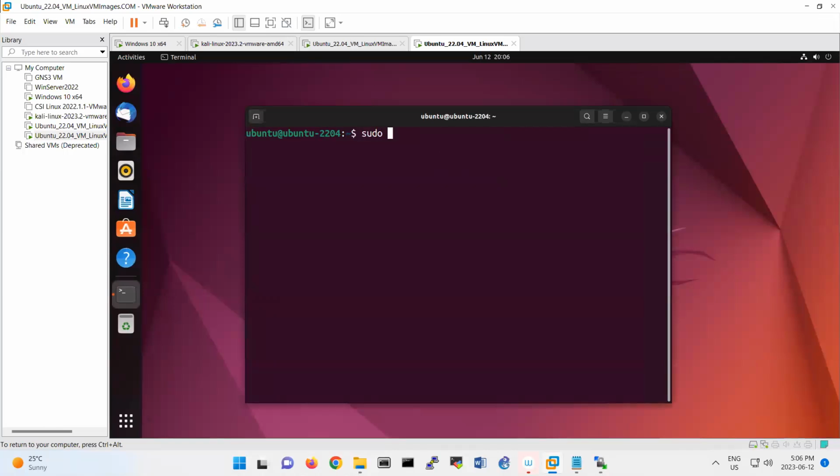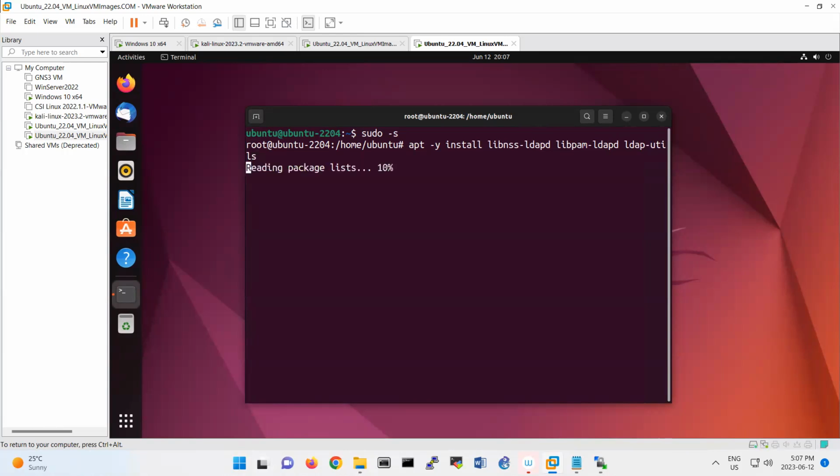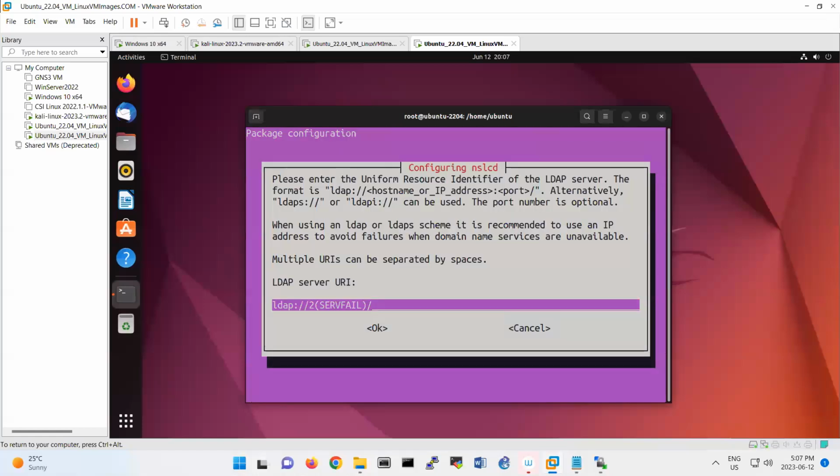So sudo -s, apt, or you can say apt -y, where -y means yes to all questions. Install libnss-ldapd libpam-ldapd ldap-utils. So it's going to install this part.